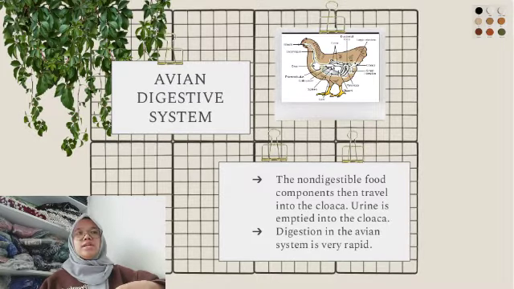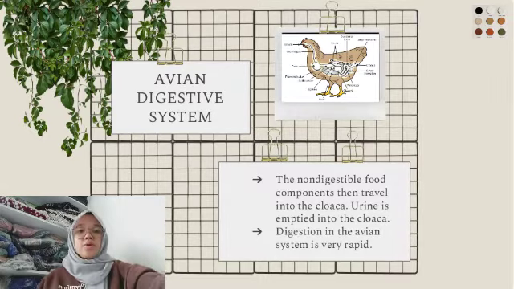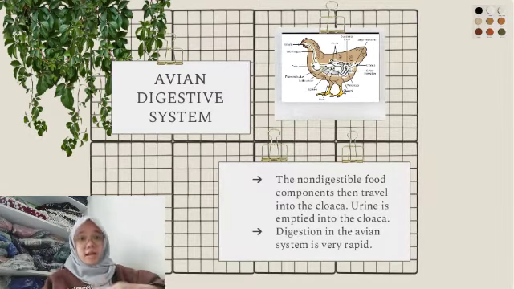The non-digestible food components then travel into the cloaca. The cloaca is also where the urine of poultry comes out. The material is then passed out of the body through the vent. Digestion in the avian system is very rapid.